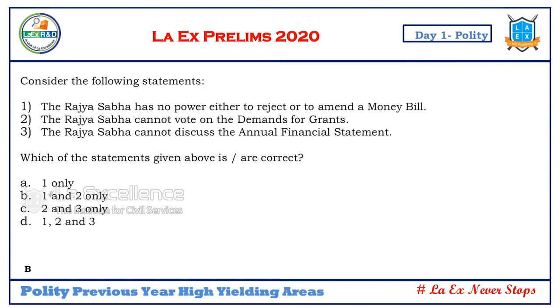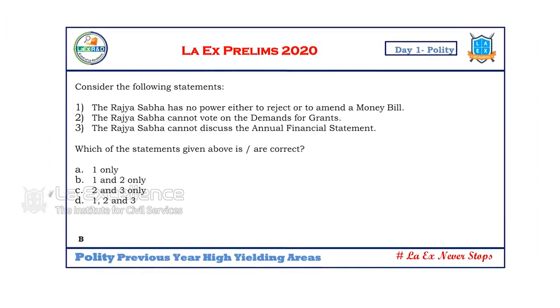Now, in the case of the two statement questions, do not worry to answer neither one nor two. In the case of the three statements questions, four statements questions, you may work more by elimination, because neither one nor two can be the answer in relatively more than 25 to 30% of the cases in the two statement questions. So don't be averse to neither one nor two. At least 25 to 30% of questions can be answered that way.